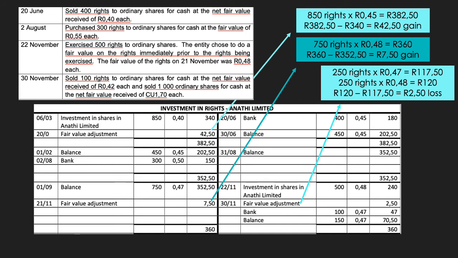Now that the investment has been fair value adjusted, we can record the sales transaction by crediting the investment in rights with 47 Rand. That means that at the close of business on the 30th of November, we have 150 rights which need to be exercised before the 1st of December, or those 150 rights will be forfeited as the rights are only valid until the 1st of December.